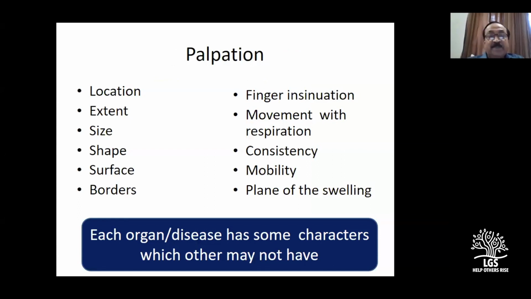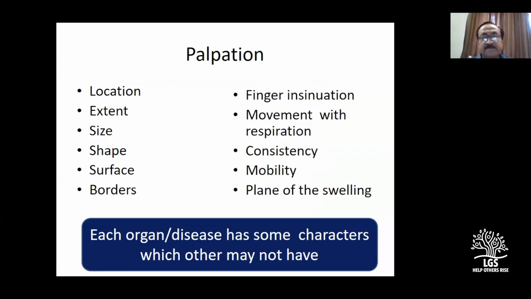So you started palpating. Last time I told you 10 points: location, extent, size, shape, surface, border. Any upper abdominal mass, this is important. It's not important if you find a mass in the umbilical region, but this is important here. Movement with respiration, finger insinuation, consistency, mobility and fixity, and of course plane of the swelling.